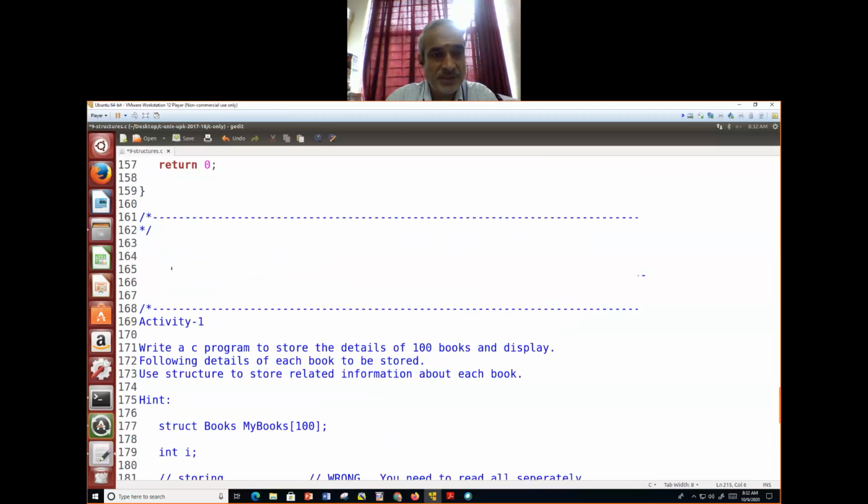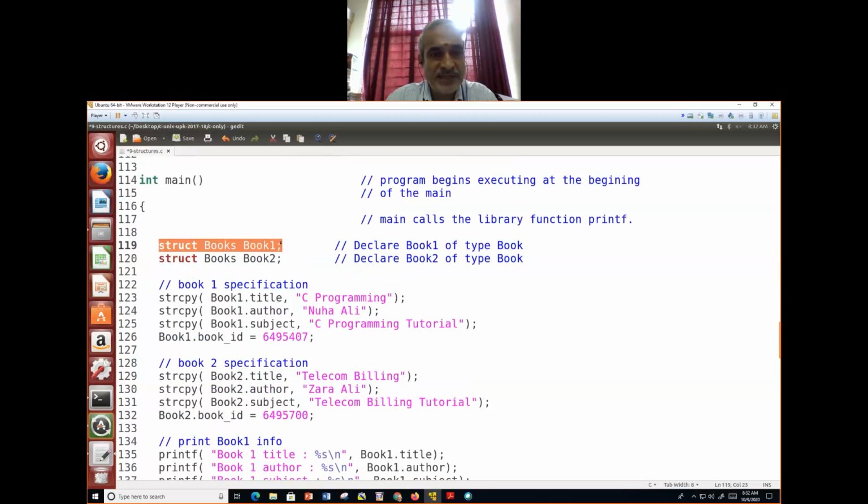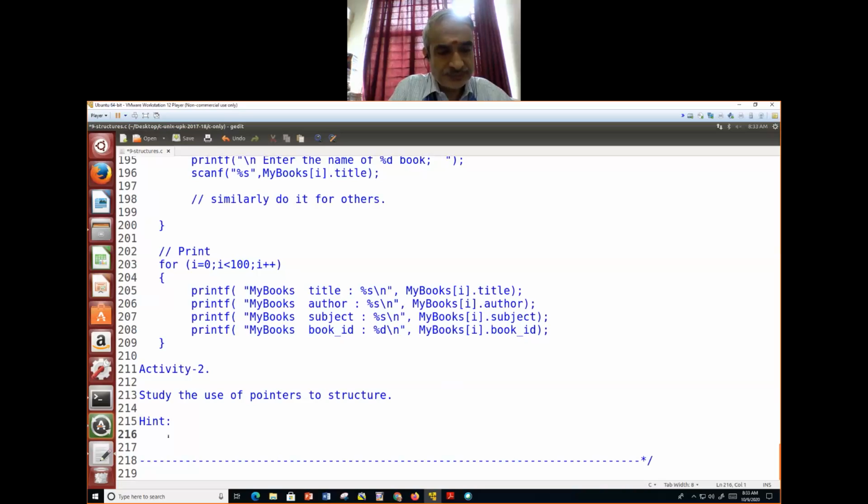I'll take this. We'll copy here. I wanted something to use like this. So book 1, book 2 we have used. Book 3 I'll do it. I'll say star, this. Book 3 is a pointer to struct books.